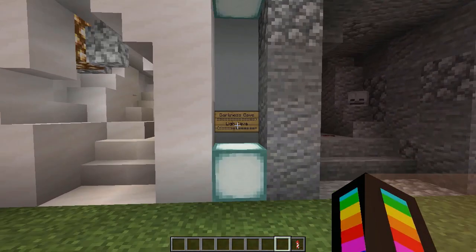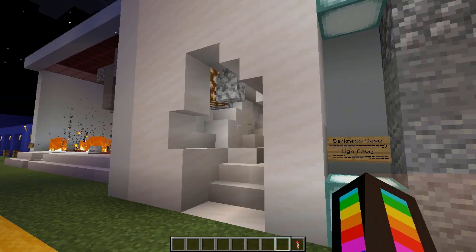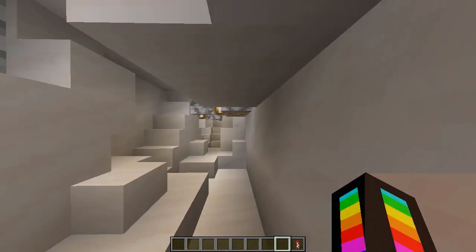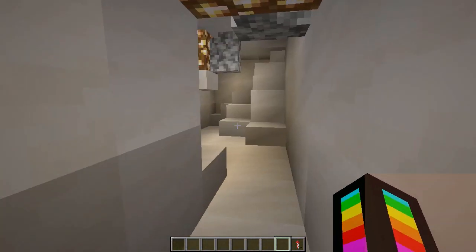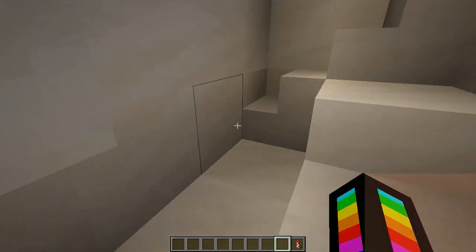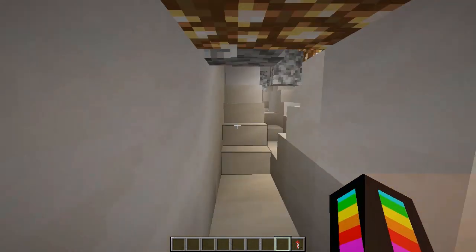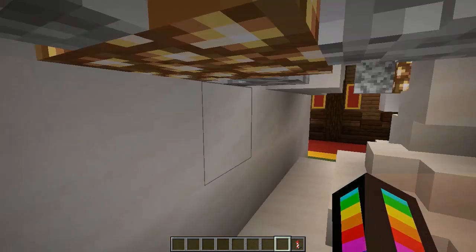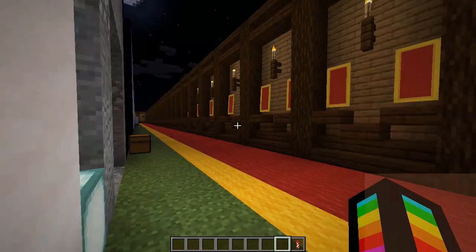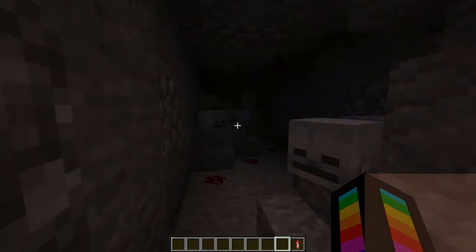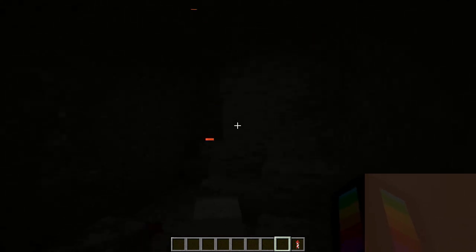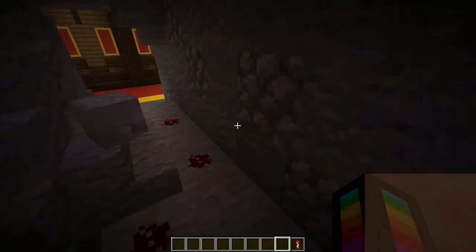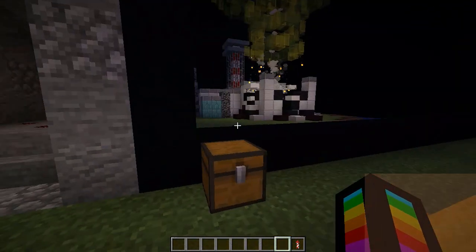Now this is a darkness cave and a light cave. So you see, light is abundant. You can see this everywhere. Light gives us a sense of security that everything will be okay. But the absence of light gives us a false sense of security. Darkness, creepy, creepier. Maybe I should have put a jump scare at the end. So, darkness can be our friend and our enemy.